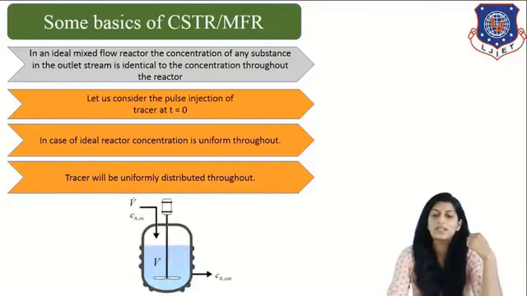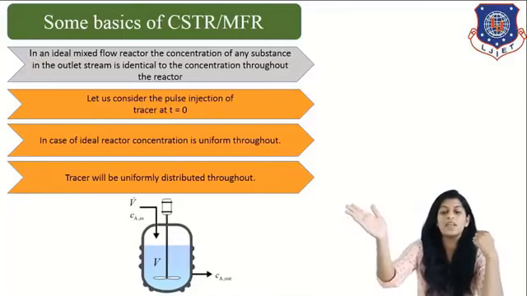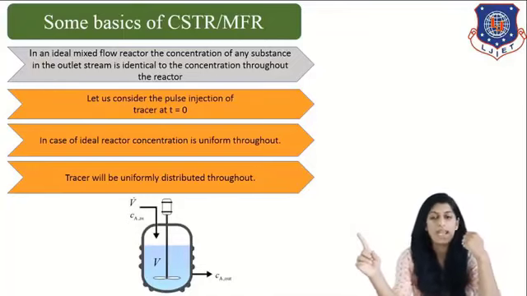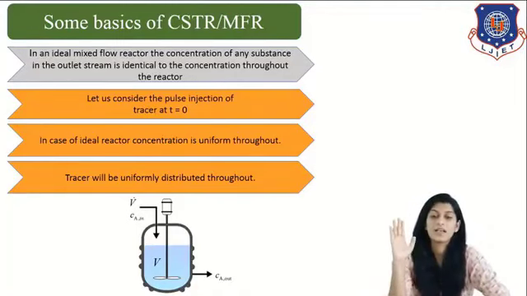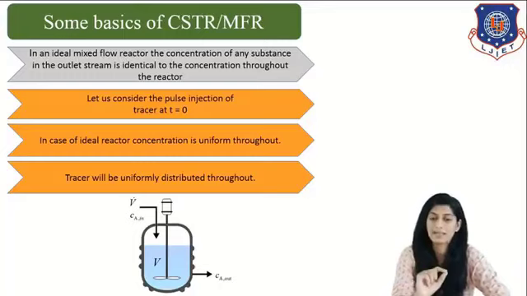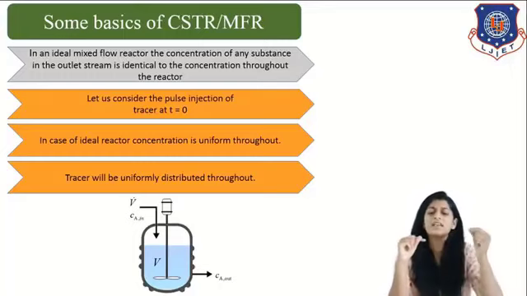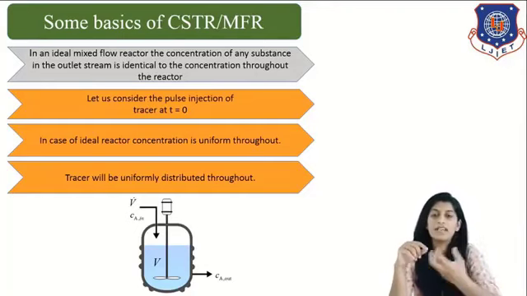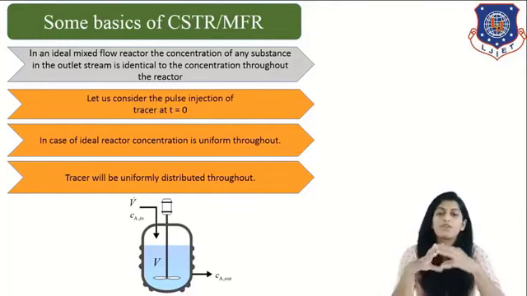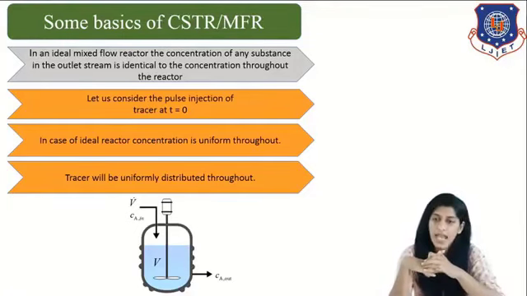So this is basically a CSTR. There will be an input from one end of the reactor and there will be an output from the other end of the reactor. We just need to give injection at one time, which is a pulse injection method, and the stirrer will continuously rotate inside the reactor to give it a proper mix and uniform distribution throughout the reactor.